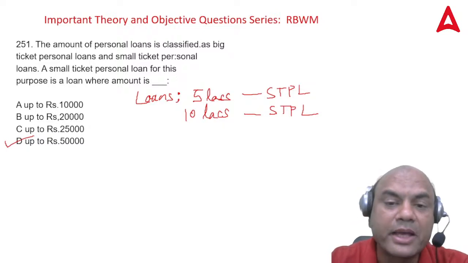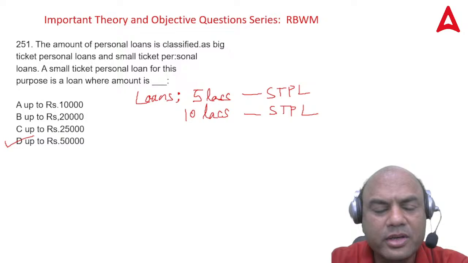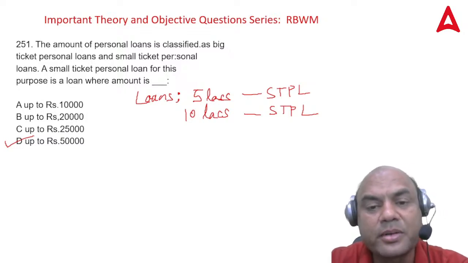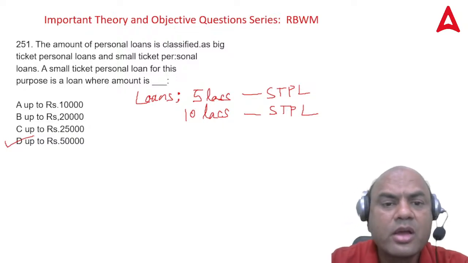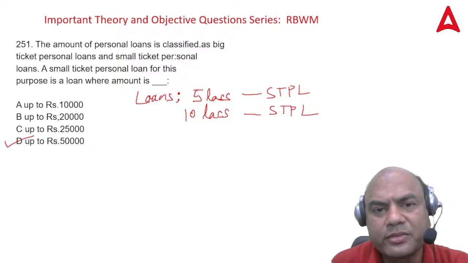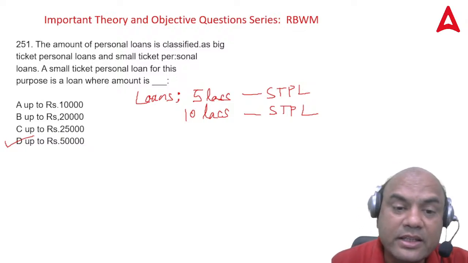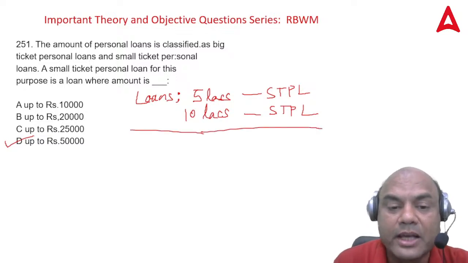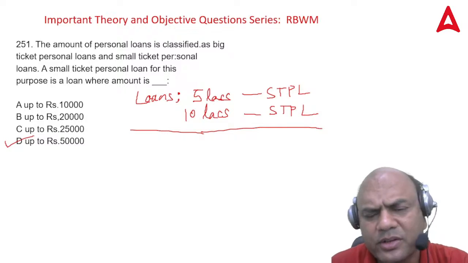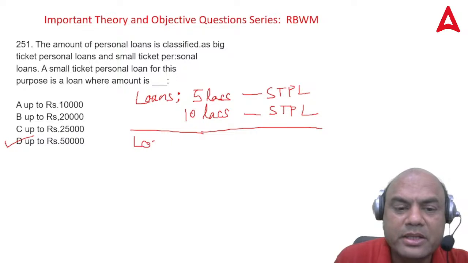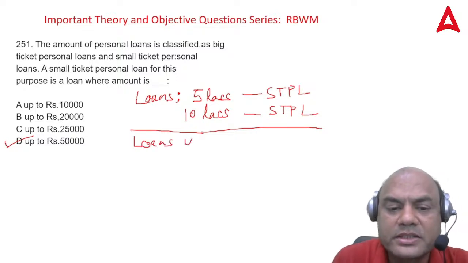I've seen in certain banks where I have worked, some of the foreign banks as well as Indian private banks, STPL was up to 10 lakhs at that time. Do you know how loans up to 10 lakhs are sanctioned nowadays? We are still at that thinking level that the customer will come to the branch, application, then application processing. All this is gone now. These STPL loans up to 10 lakhs are sanctioned on mobile phone.